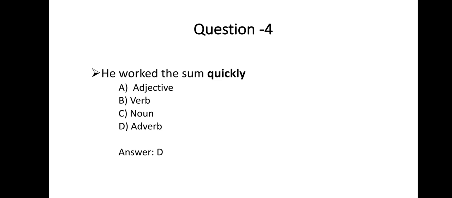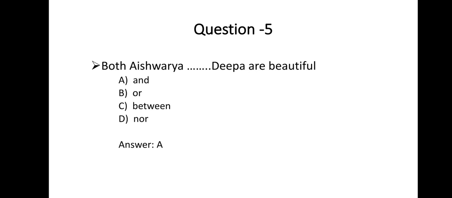Ashwini is very beautiful girl. Here very is used as an adverb. He worked the sum quickly. Here the word quickly is going to be an adverb. Both Aishwarya dash Deepa are beautiful. Answer is: Aishwarya and Deepa are beautiful.